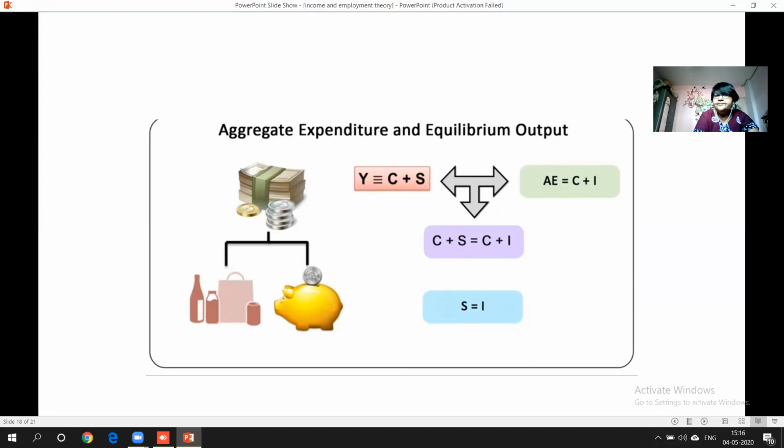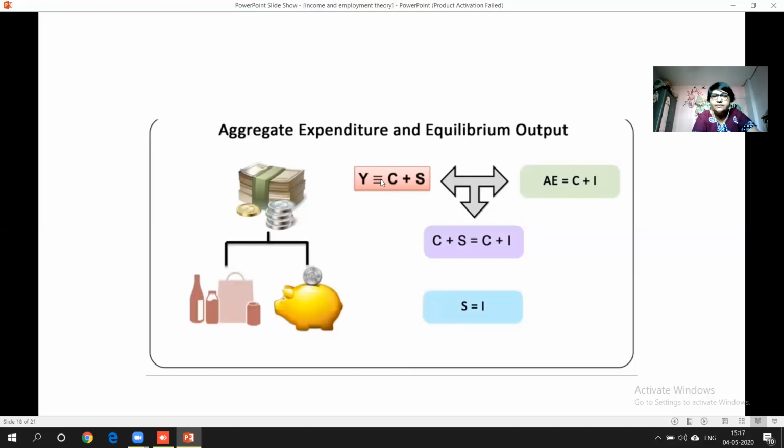Now you can see here, what is common over here? C. C is common, right? So we can say C plus S is equal to C plus I. Why? As I said, in an economy, the aggregate expenditure should be equal to aggregate supply. That is, just now we read that the planned investment or planned expenditure should be equal to the total output, the actual output. So this is the situation over here. If this is the situation, what will be happening? See, it's clearly written.